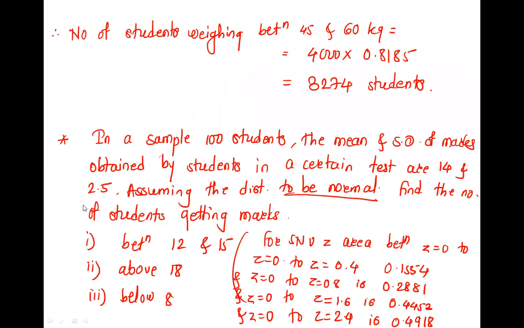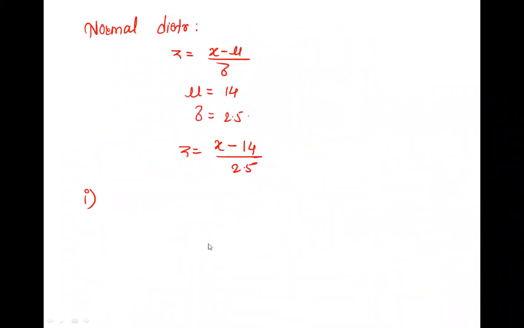Let me just read it once. Between 12 and 15. There are 1,000 students. There were certain tests. And the mean was 14. Standard deviation was 2.5. And find the number of students getting marks. Okay. It is about marks between 12 and 15. So first is between 12 and 15.